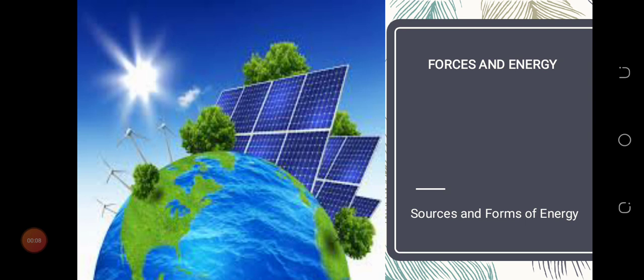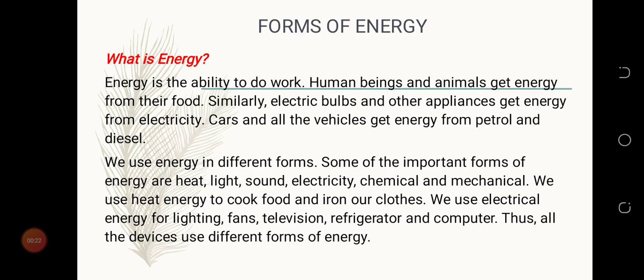Today, we are going to talk about forces and energy. We'll be talking about sources and forms of energy. So we start. Forms of energy. First, what is energy? We say energy is the ability to do work.